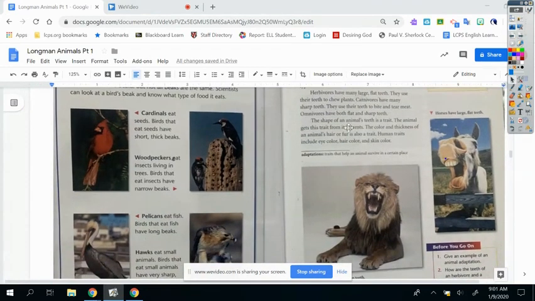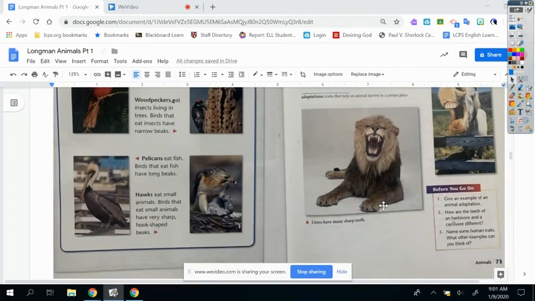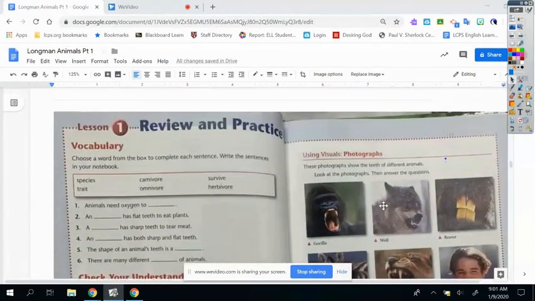The shape of the animal's teeth is a trait. This is going to be very important. The animal gets the trait from its parents. The color and thickness of an animal's hair or fur is also a trait. Human traits include eye color, hair color, and skin color. Okay, so you see how this horse has flat teeth because it only eats plants, and this lion has very sharp teeth because he eats meat.